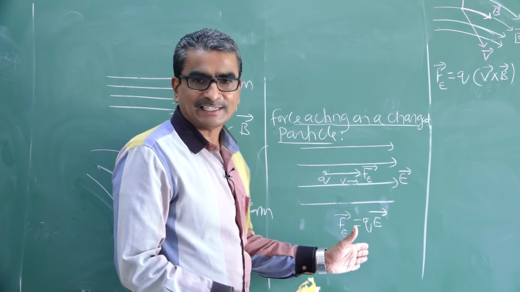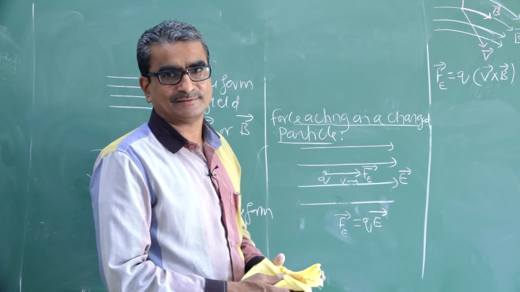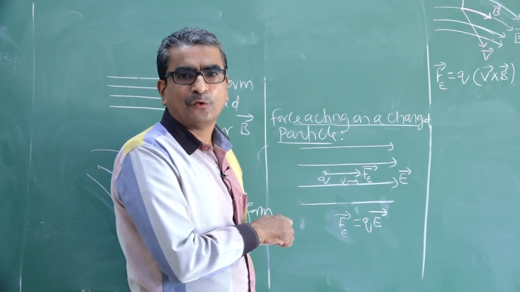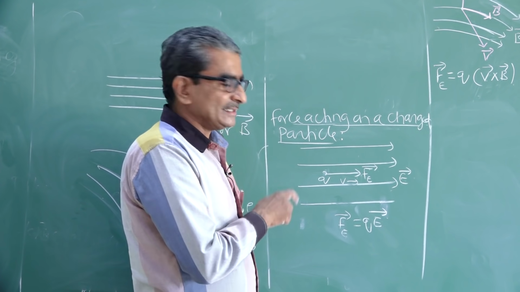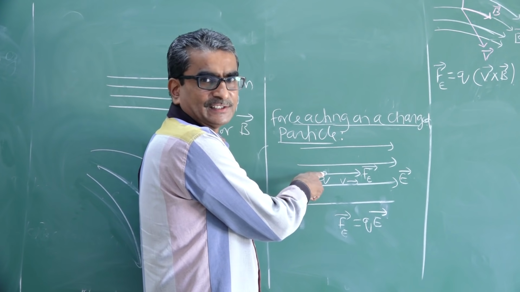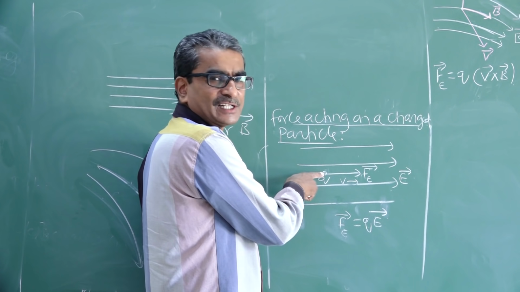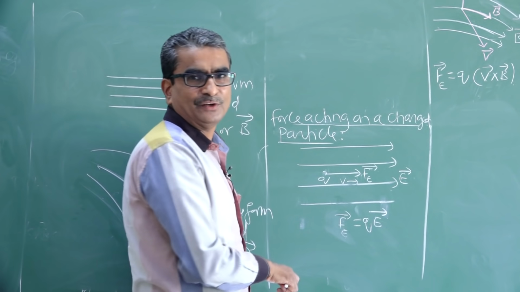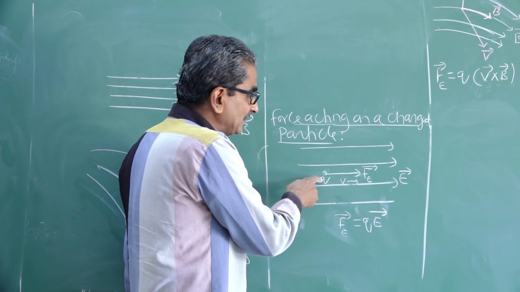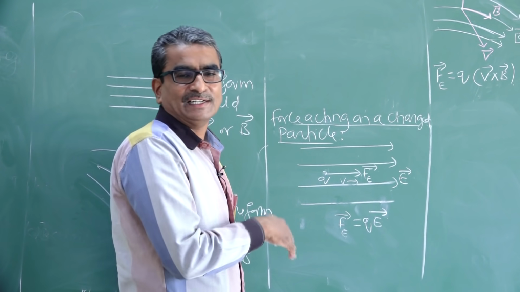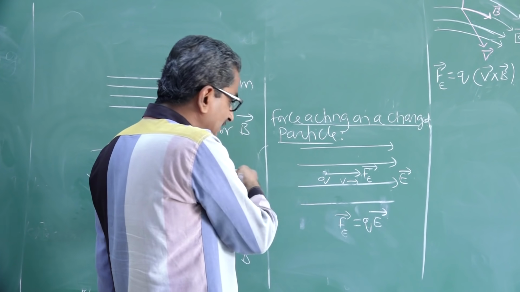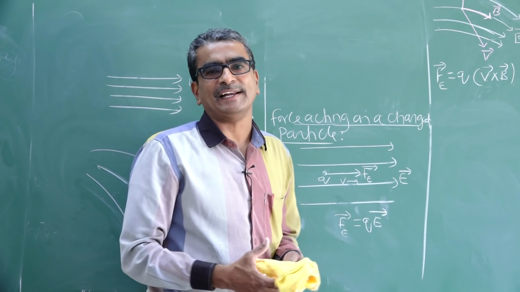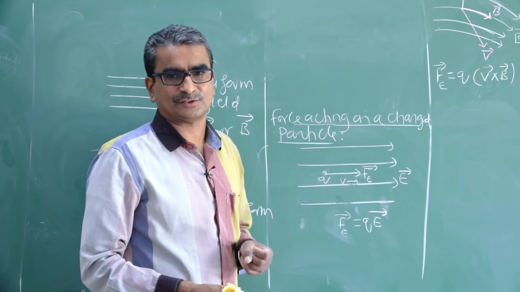But here I have written it in the form of a vector. What's the direction of the force? If it is a positive charge, then the direction of the force will be along the direction of electric field. If it is a negative charge, then the direction of the force will be opposite to the electric field. This is how we identify the direction of the force.